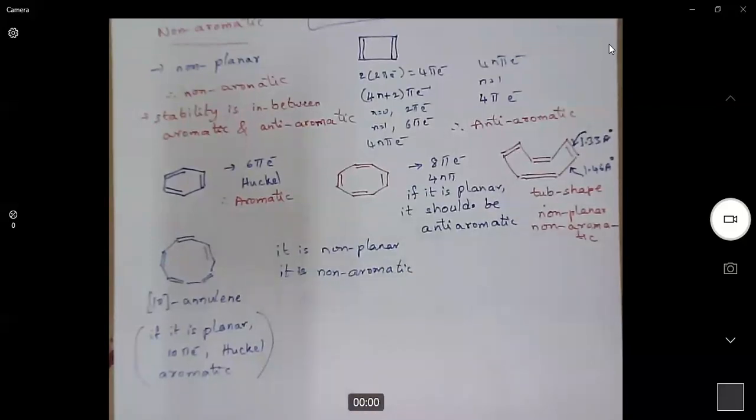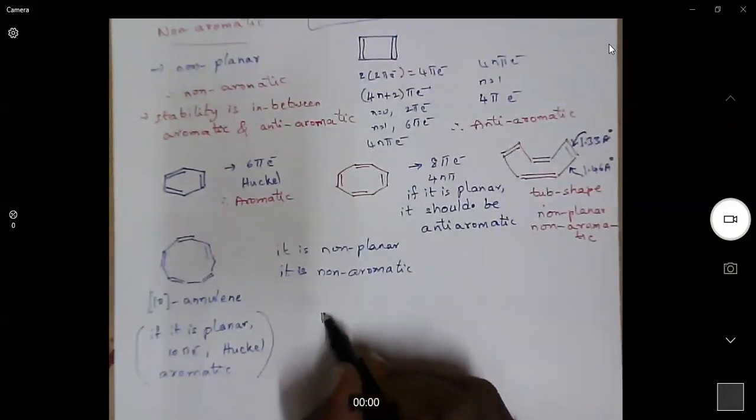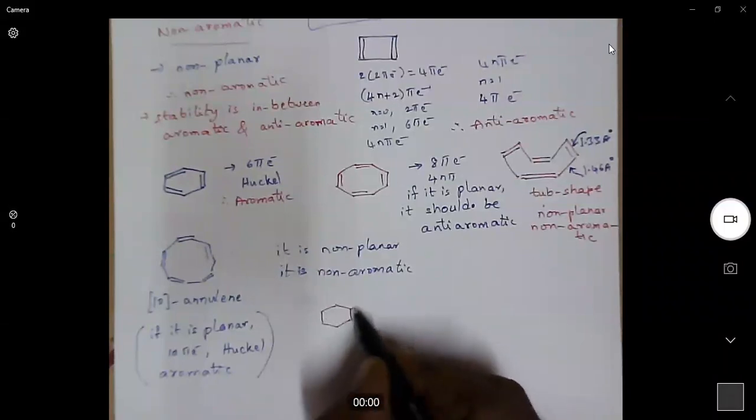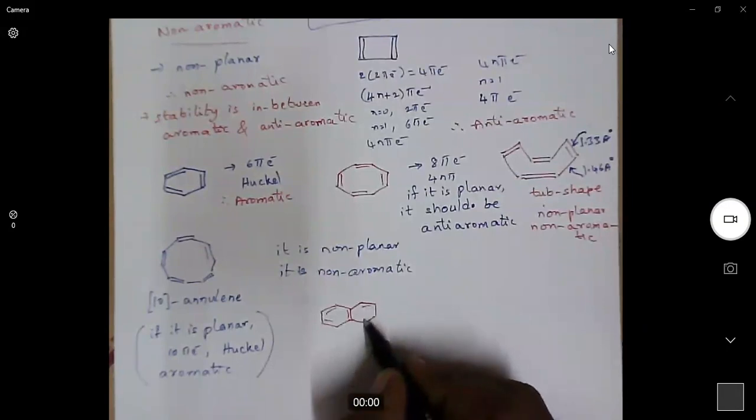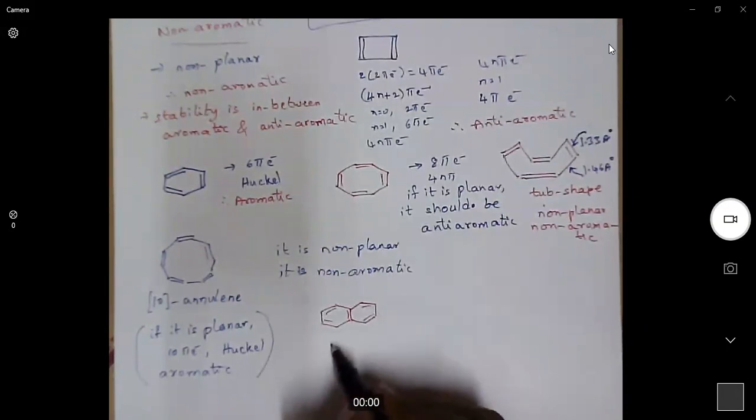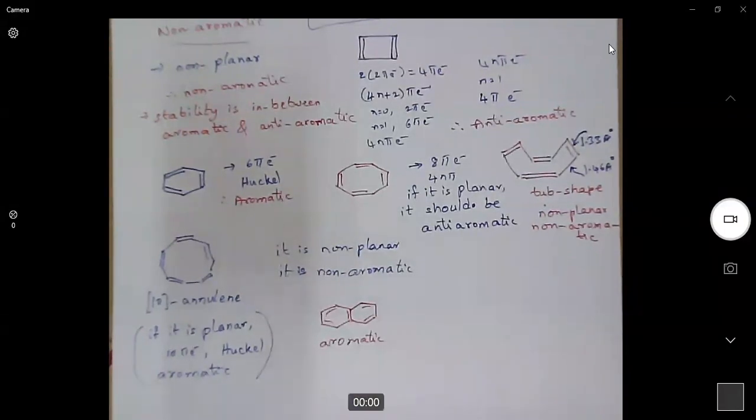We can compare this with naphthalene. Naphthalene, of course, has 10 carbons and 10 pi electrons. It is an aromatic system, but [10]annulene is non-aromatic.